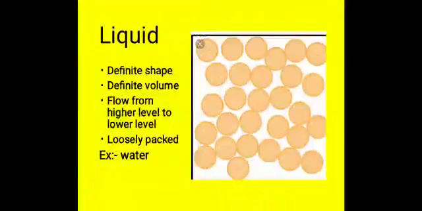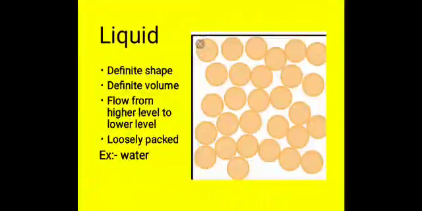The next one we are going to study is the liquid. Liquid has another name, fluid, because liquid can flow. Examples of liquids are milk, oil, tea, petrol, and water. If you see the molecules of the liquid, they are less tightly packed, meaning loosely packed. Because of that, they can move to some extent. They can flow from a higher level to a lower level.